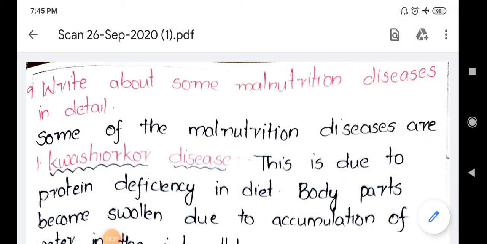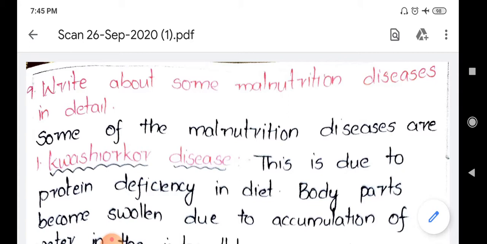Write about some malnutrition diseases in detail. Already you have understood what malnutrition is. Malnutrition is nothing but if the nutrients are not taken properly in the required quantity, then that particular person will suffer from malnutrition. And here are some of the malnutrition diseases.